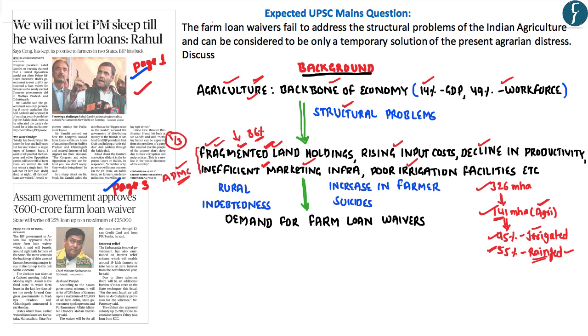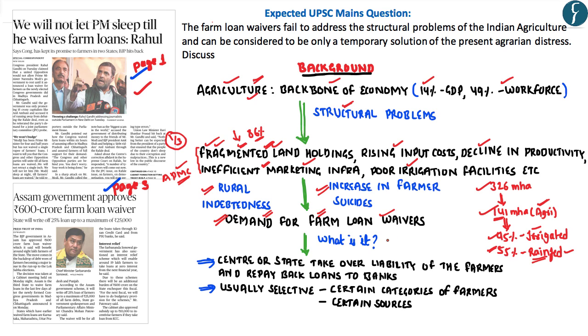And because of these problems, the farmers in India are facing rural indebtedness, which means that the farmers who have taken loans are not in a position to repay them. And this has in turn led to an increase in the number of farmers' suicides. Accordingly, farmer groups across the country have been demanding farm loan waivers.